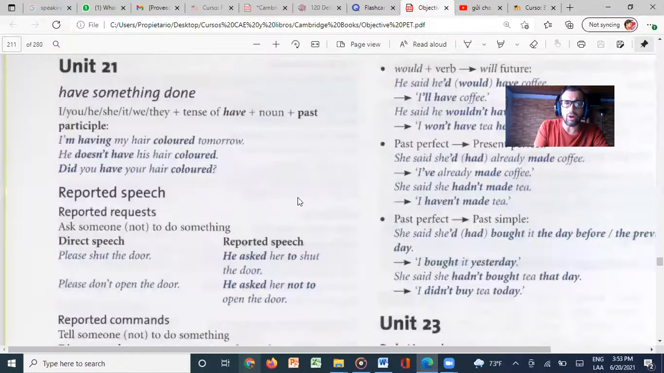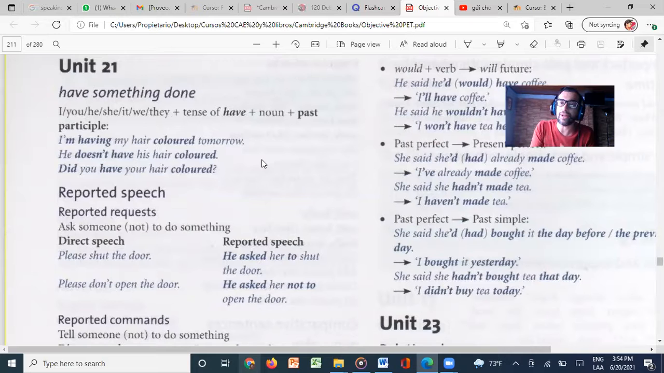Okay, going to our lesson 21. We're going to learn a little bit today about how to say have something done. For example, if you say, I'm having my hair colored tomorrow, that means that you are going to do that. So to do something, you can say have something done, right? Or you can say, did you have your hair colored? Or, I'm going to have my car washed. Or, I'm going to have my bedroom painted.